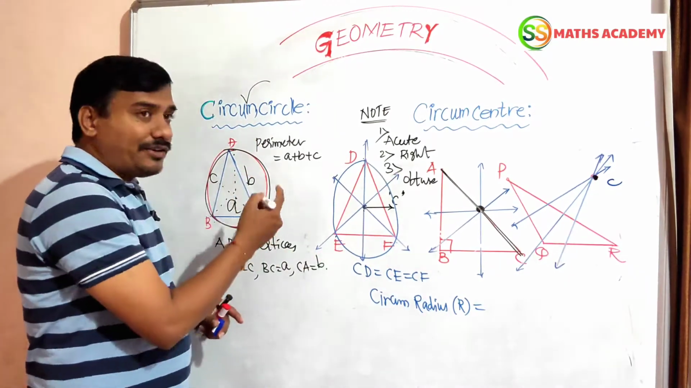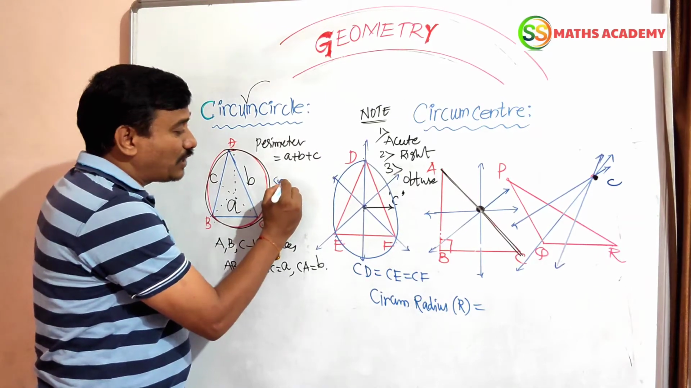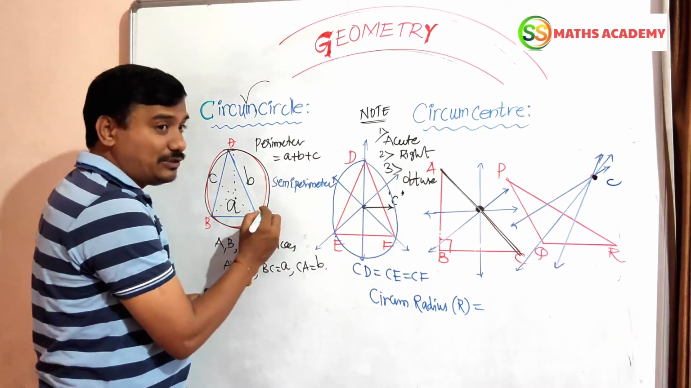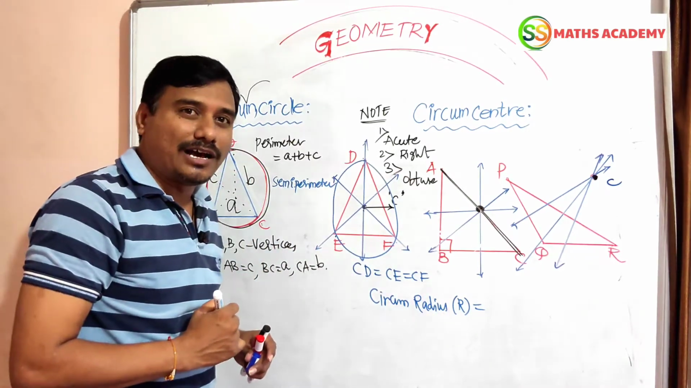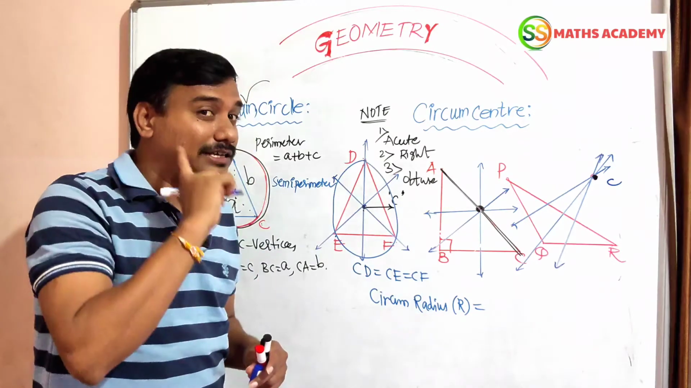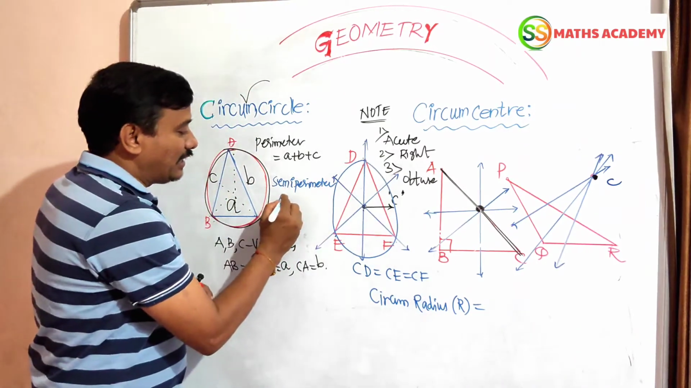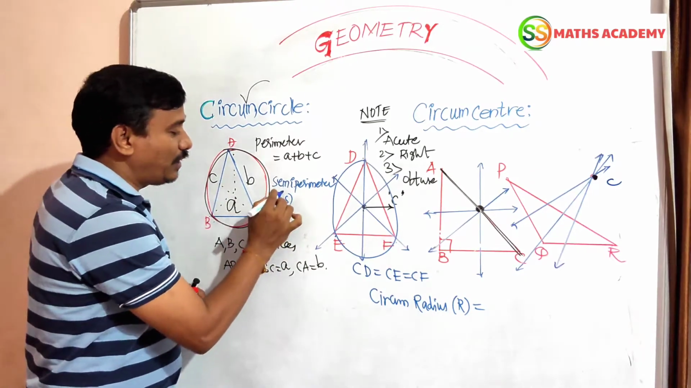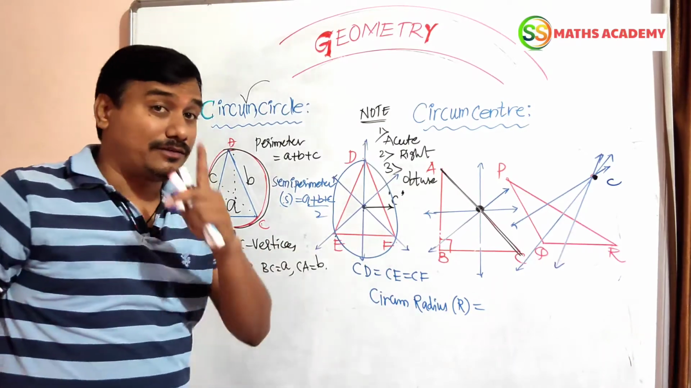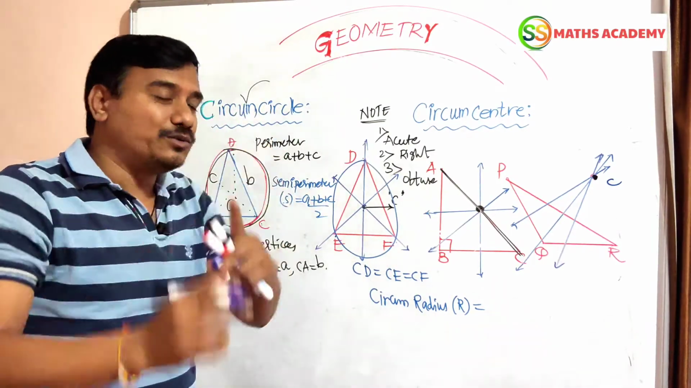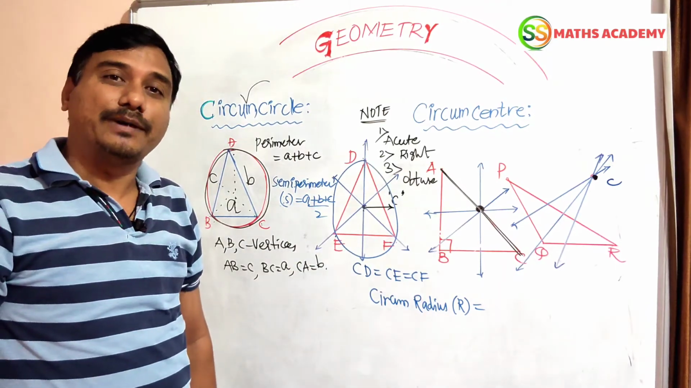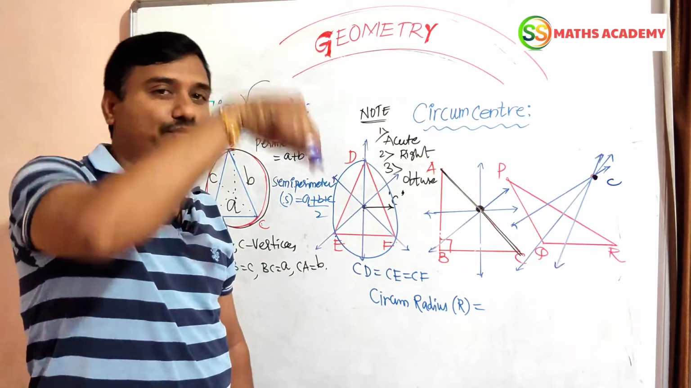Now the perimeter of a triangle is A plus B plus C. Sometimes we have to write the semi-perimeter. The semi-perimeter of a triangle is very important. It is useful in Heron's formula to find the area of a triangle. In Heron's formula we use the semi-perimeter, denoted by S. The value is (A plus B plus C) by 2, using the sides A, B, C.